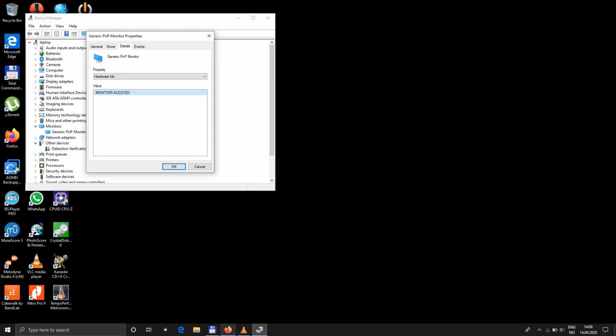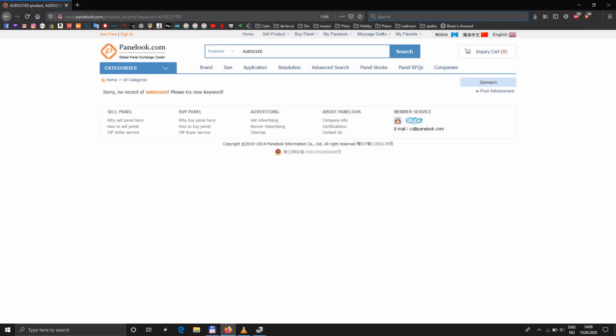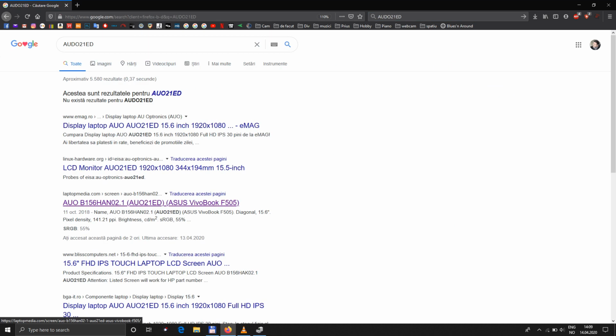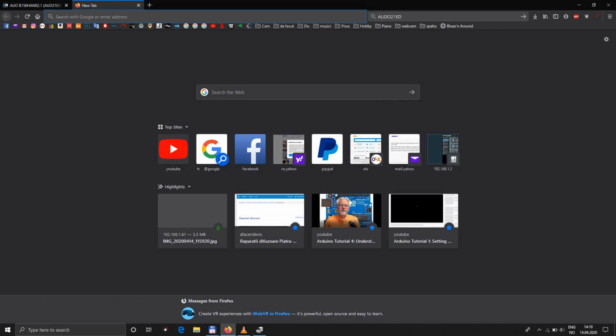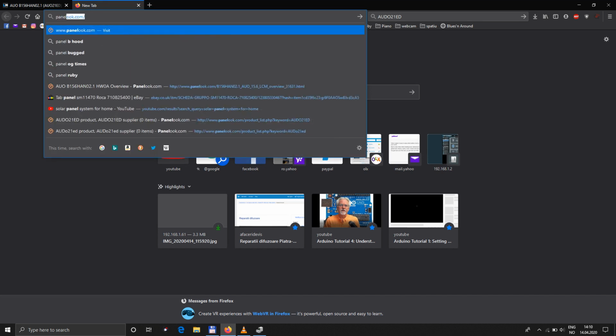and then I found it very easy to find details about your monitor. Let's try to search with Google in this case. Okay, so we have an equivalent here. Maybe this one is easier to find with panel look. So it's this one here. Let's try to find this one. So let's go back to panel look.